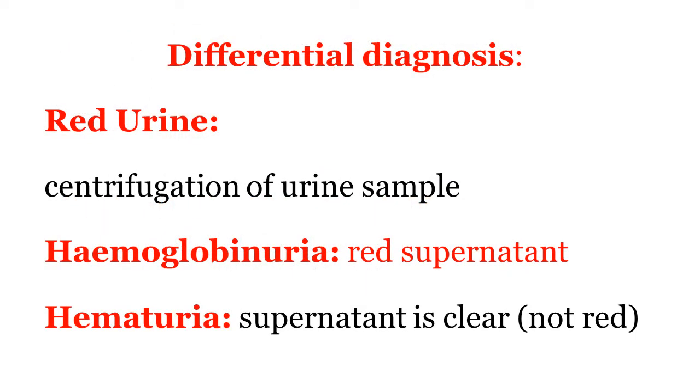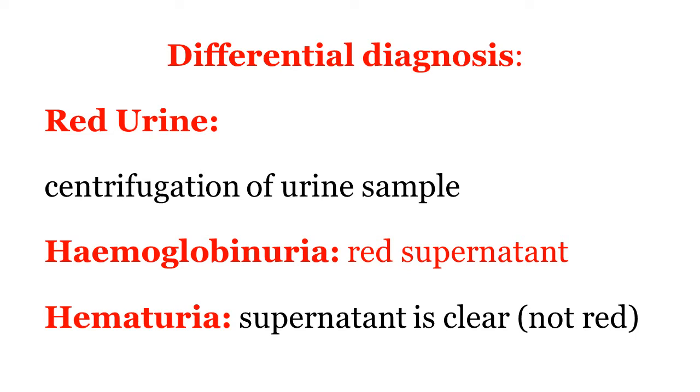We have already seen diagnosis. Now we'll see differential diagnosis. The important symptom we are finding is hemoglobinuria, meaning red urine. Red urine may be due to two reasons: hemoglobinuria, presence of hemoglobin in the urine, and hematuria, presence of blood in urine. So how to differentiate these two conditions? We can differentiate them by centrifugation of a urine sample.